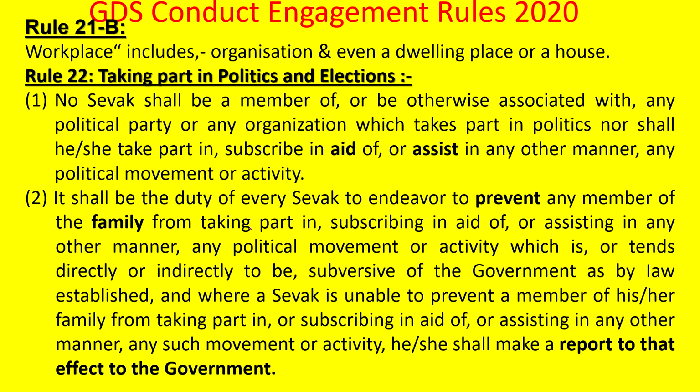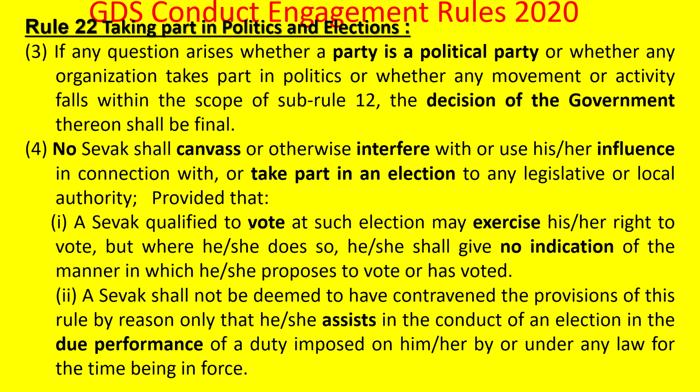That means not only should he himself not participate in political activities or assist or aid, he should also prevent his family members from participating in the political activities. If he is unable to do that, if he cannot control his wife or husband, in such a case he has to report to the government immediately. And under Rule 22, if any question arises whether a party is a political party or an organization is politically connected, then the decision of the government will be